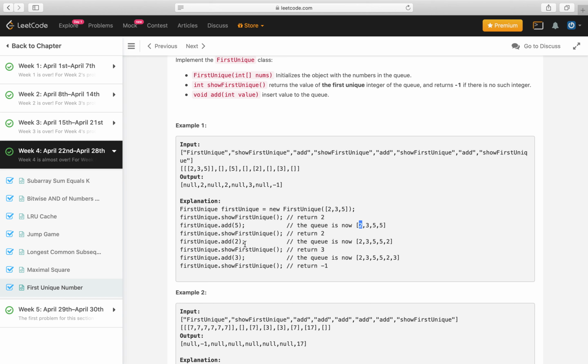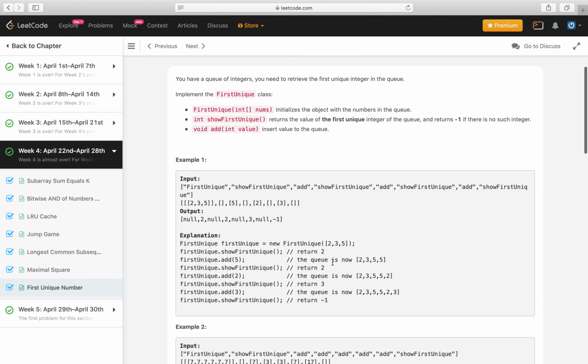After that, when we add 2, it is added in a queue, and then when show first unique is called, it returns 3. And when add 3 is called, the queue becomes 2 3 5 5 2 3, and now we know that there are no numbers which are unique, so it will return -1. Okay, let's start with the implementation.